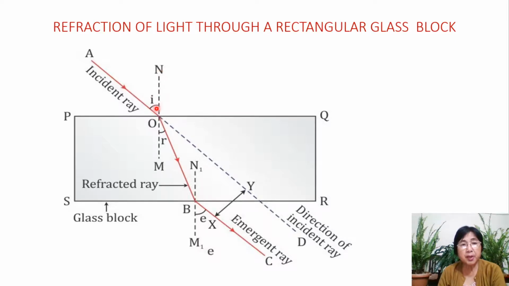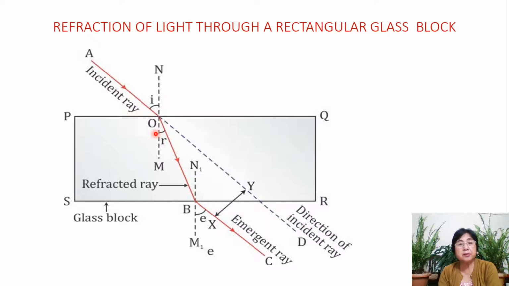Then we drop a normal at O. When we drop a normal, we get the angle of incidence, because this is the incident ray and here is the normal. Then here is the normal, here is the refracted ray, so we get the angle of refraction.